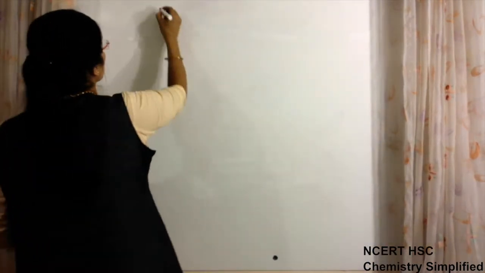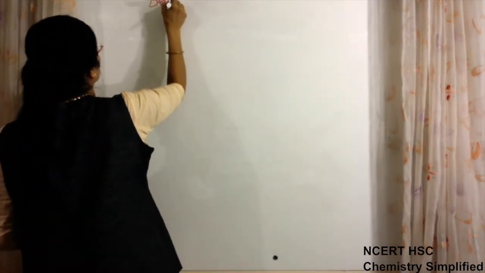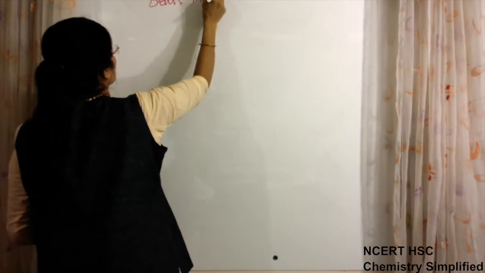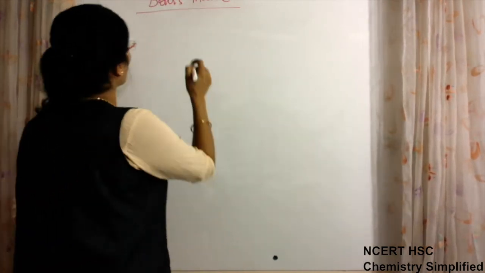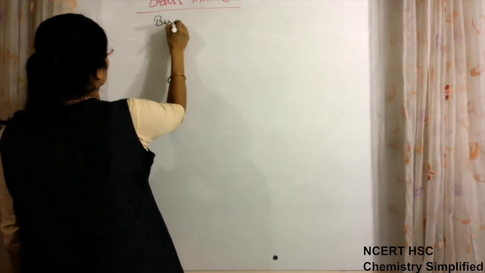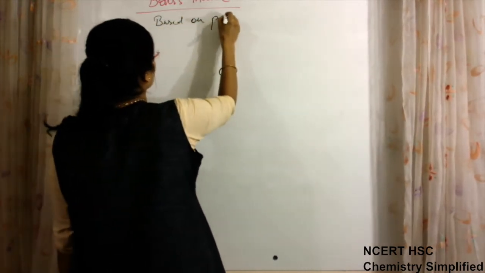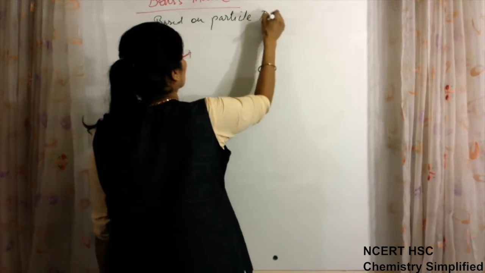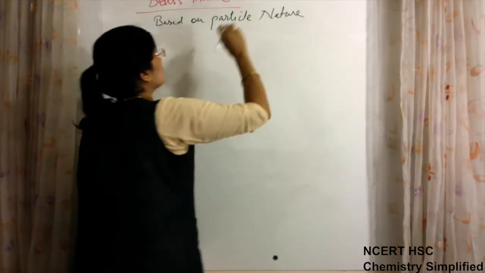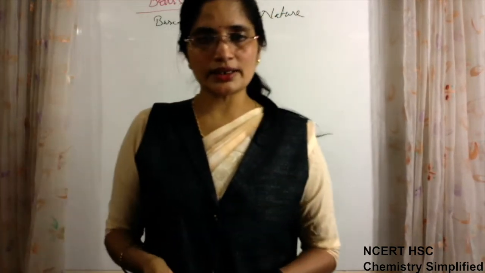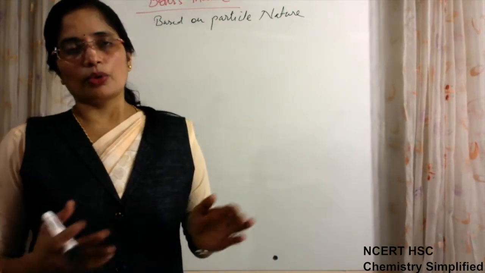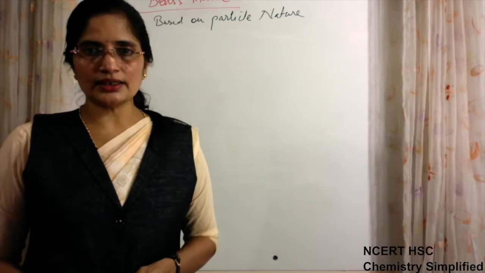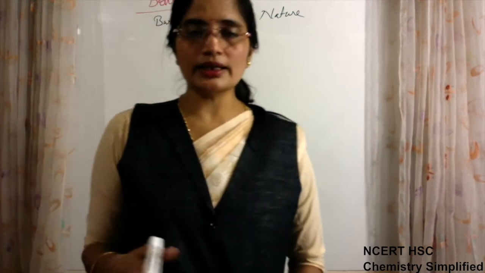Now we come to the points of Bohr's model. First, Bohr's model is based on particle nature. Before Bohr's model we studied that wave nature already existed for radiations, and along with wave nature, particle nature also exists.